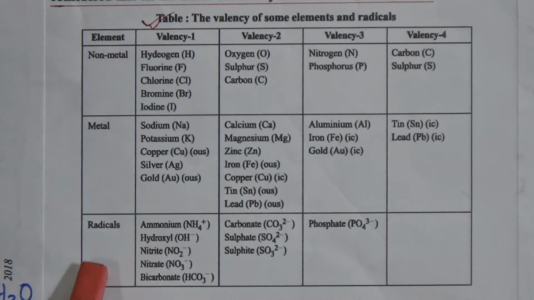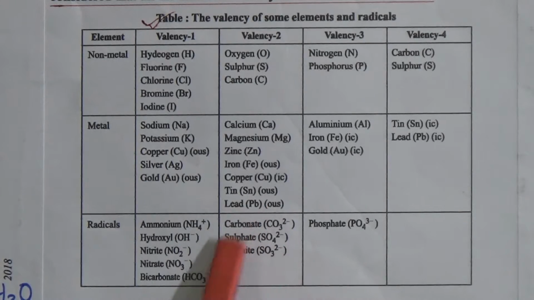Then what is a radical? When a group of atoms in the time of a chemical reaction behaves like one atom, that group of atoms is known as a radical. There are some radicals and their valency. Ammonium, hydroxyl, nitrate, nitrite, bicarbonate, all these radicals have valency 1, and their plus or minus shows their charge and charge number. Now come to carbonate, sulfate, sulfide; those radical groups have valency 2, and the phosphate group radical has valency 3.